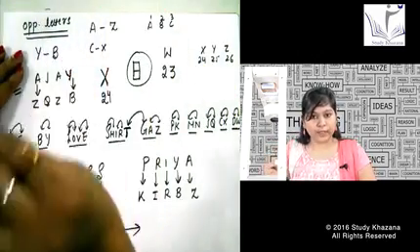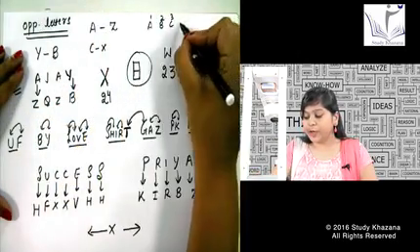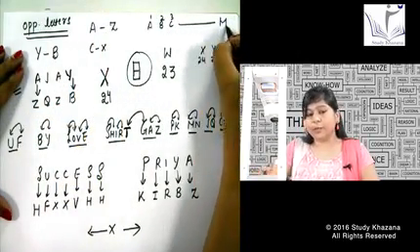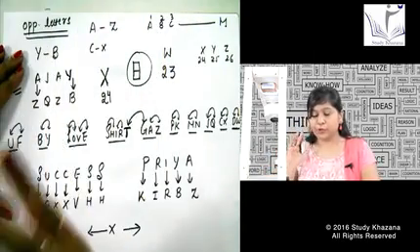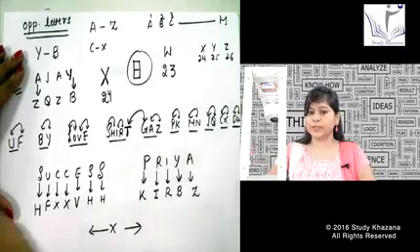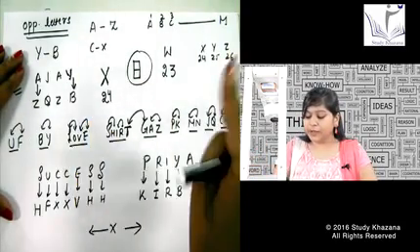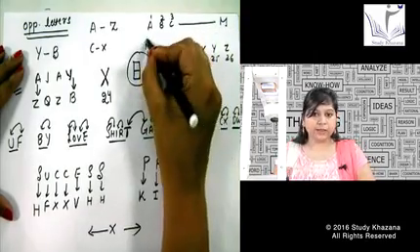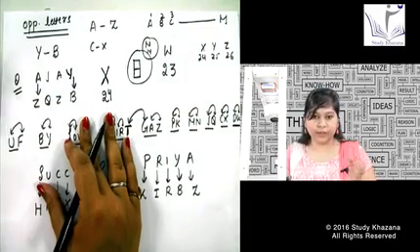M is half of 26, that is number 13. I have written my A, B, C, D, A to M on this side of the board, and from N on the next line. So if you forget it also, M is half of 26. You remember that I have written up to M on one side, and from N on the other side. So if M is 13, N will be 14 itself.